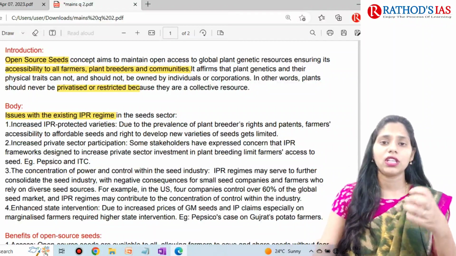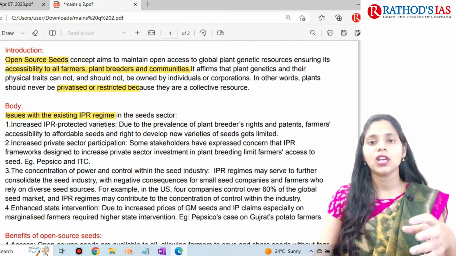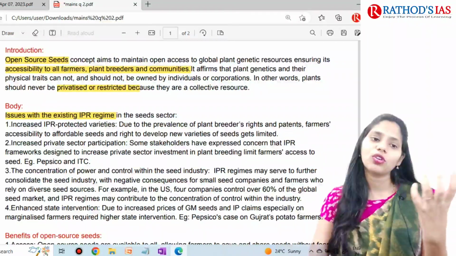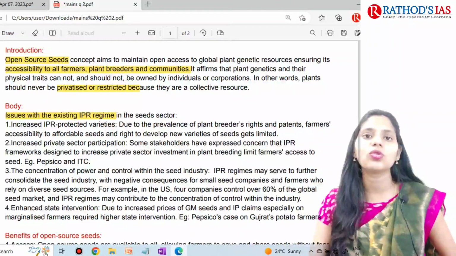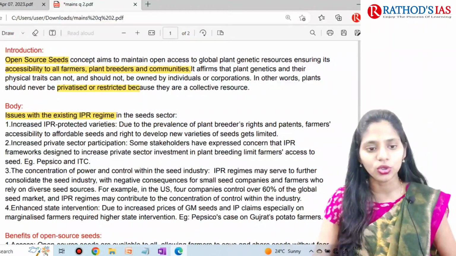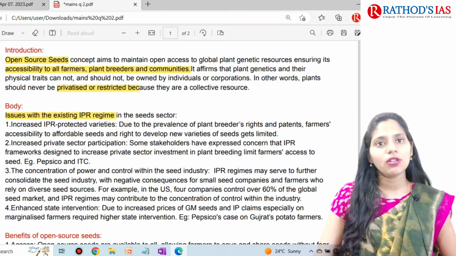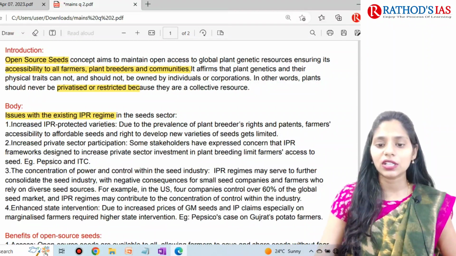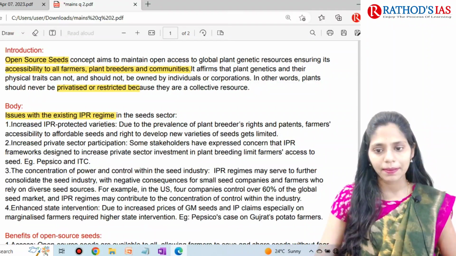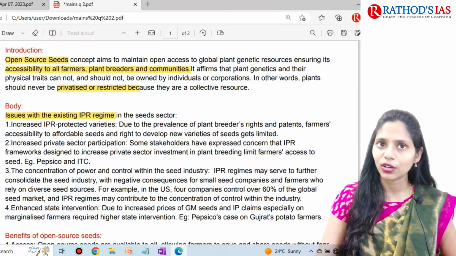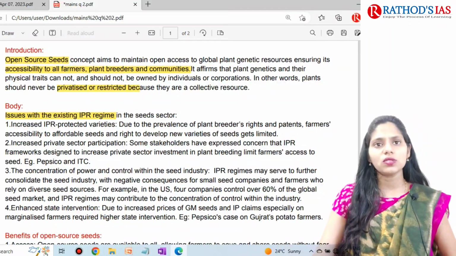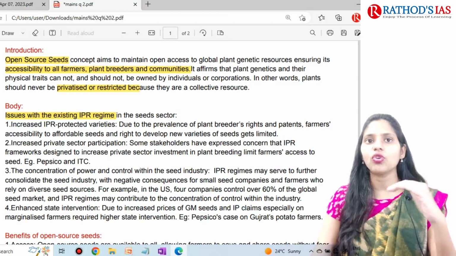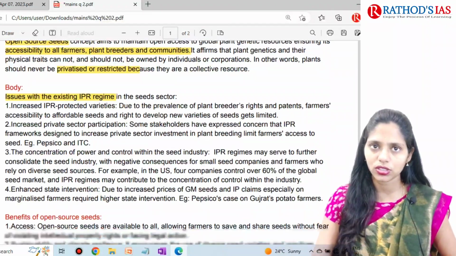And what happened? There will be control of the seed industry. That means if there is any patented seed, whenever we want to go for cropping, we have to go again to the seed company and buy new seeds. And there will be enhanced state intervention as well. For example, the PepsiCo case on potato farmers of Gujarat. In this way you can write at least 4 to 5 points regarding these issues.